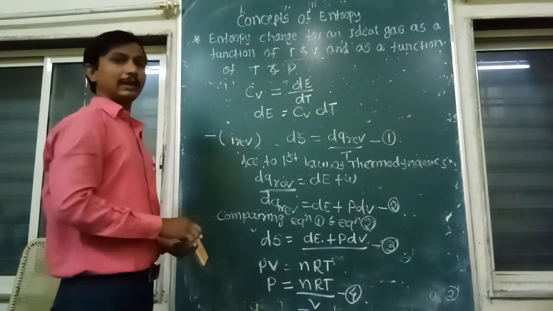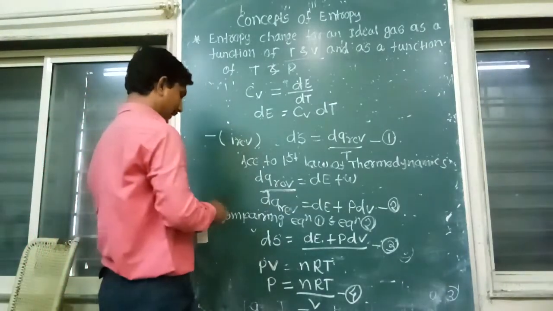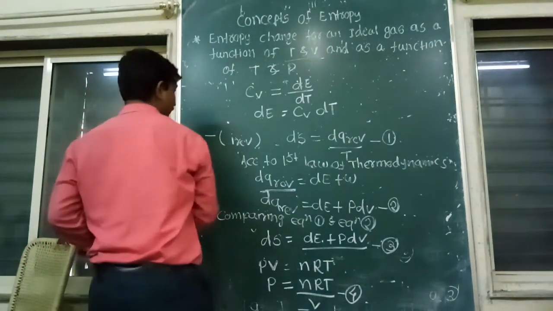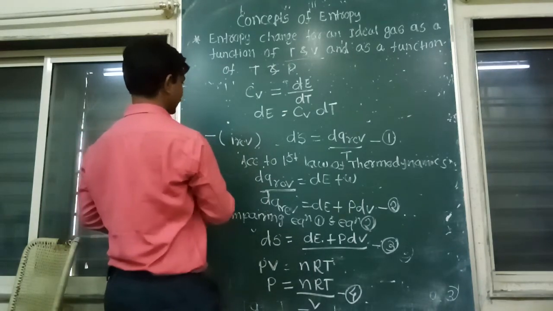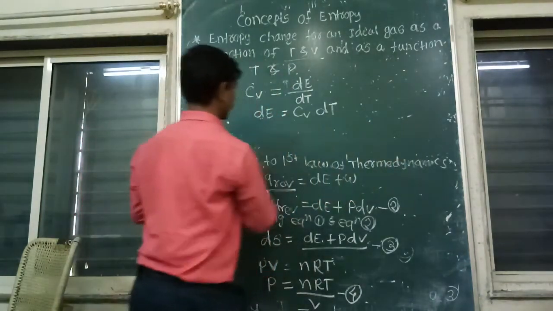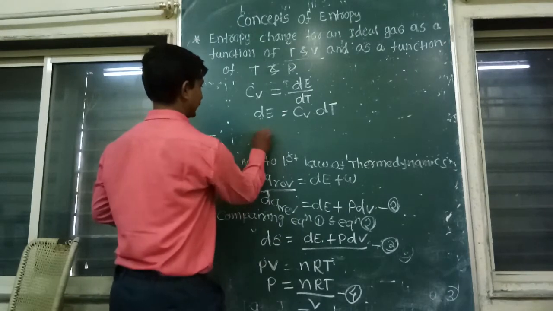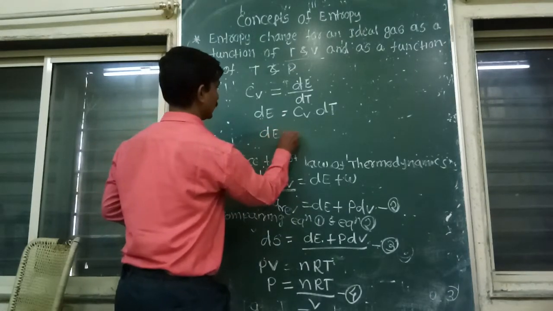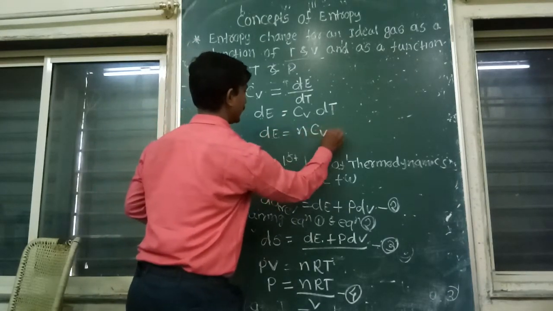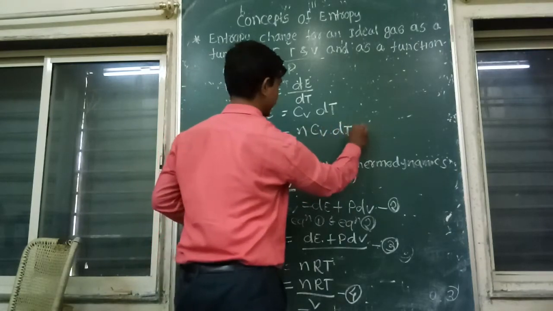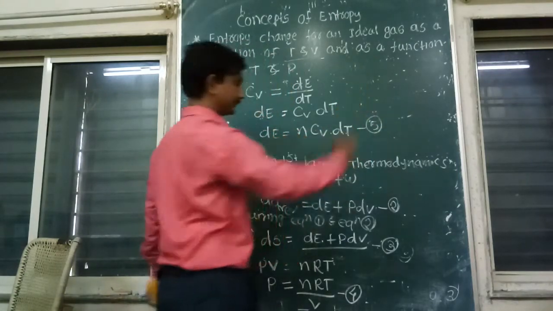For n mole of an ideal gas, we can write this equation as dE is equal to nCV dT. Equation number 5.